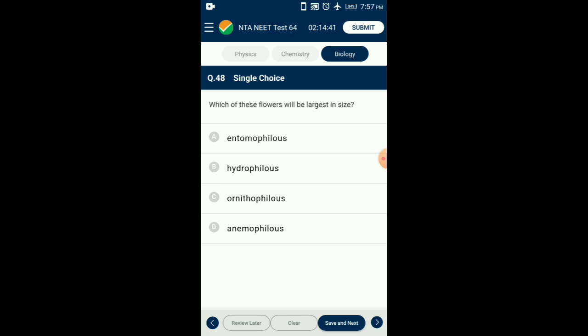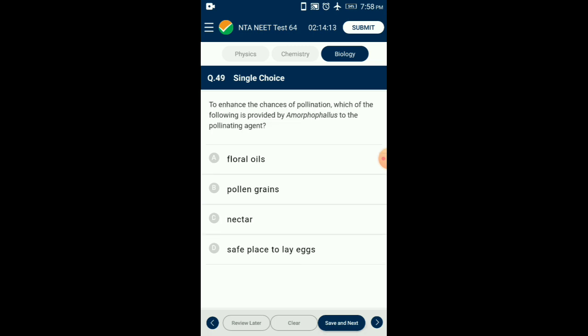Insect pollinated flowers are called as entomophilous flowers, will be bright colored and with sweet smell. Bat pollinated flowers are called as chiropterophilous. Flowers are generally white flowers with rotting fruit odor. Wind pollinated flowers are called as anemophilous. Flowers are small, not colored, and not fragrant. So the answer for this question is option C. Ornithophilous flowers.